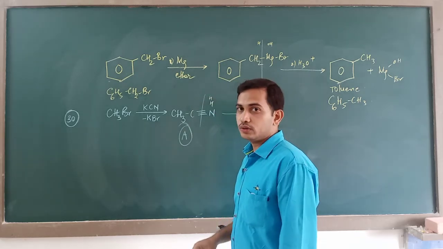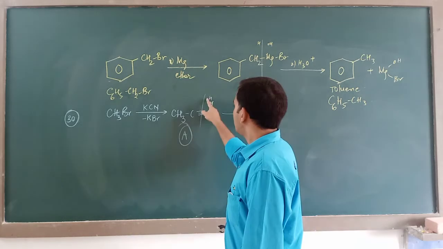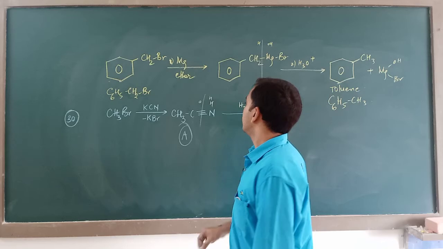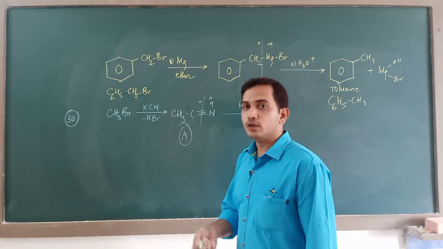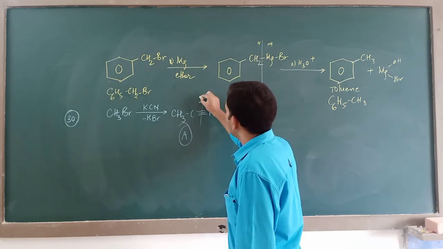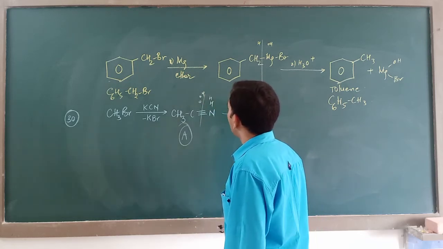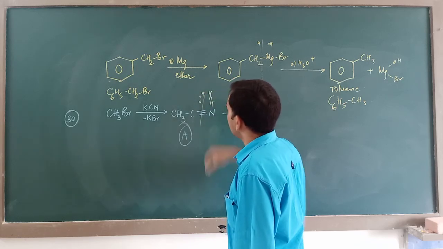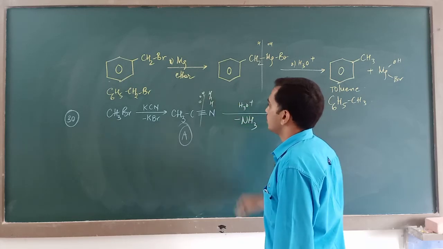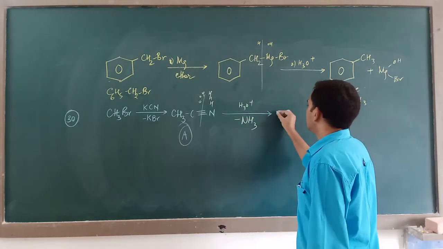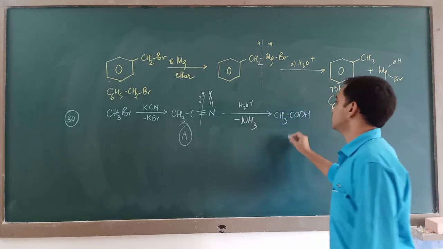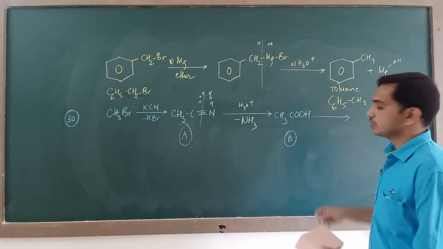Out of a water molecule which has the formula H2O, put 2 hydrogens here and 1 O here. Then you take another molecule of water and add one H and one oxygen here and the other H on the other side, so that ammonia is lost as a byproduct and the main product that you would be getting is CH3COOH. This is B.